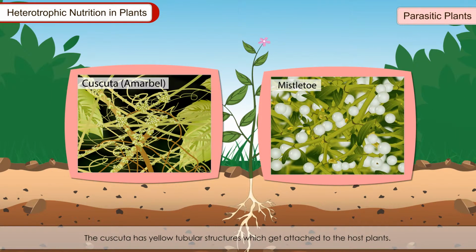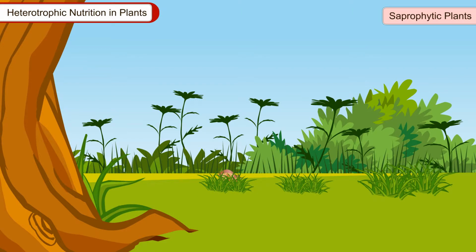The cuscuta has yellow tubular structures which get attached to the host plants. It has no chlorophyll and cannot carry out photosynthesis. It absorbs food from the host plants on which it climbs through special structures called haustoria.